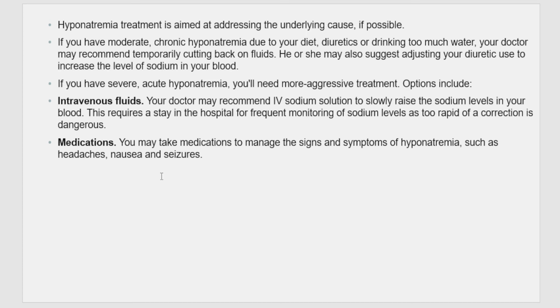that is in hospitals, where sodium solution is given through a syringe, intravenously, to bring back the sodium level in the body. This might also require the patient to be in the hospital for a few days, wherein they can keep monitoring the sodium level. Also medication would be suggested, that is certain pills that can get back the sodium level in your body.